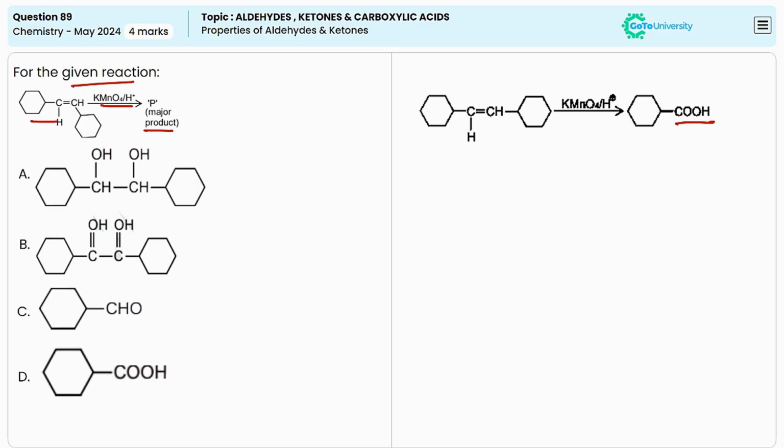Now let's come to the options given here. The first option is a diol or an alcohol. This is not a possible product in this reaction. The second one is also not possible, and the third one is an aldehyde, which cannot be produced by this method. And the last one is cyclohexanoic acid. This is the major product of the reaction. So the correct answer is option D.